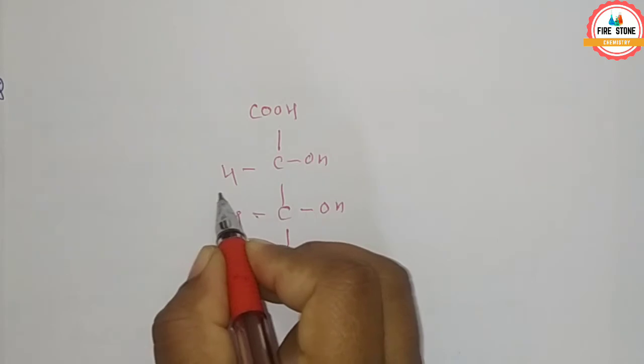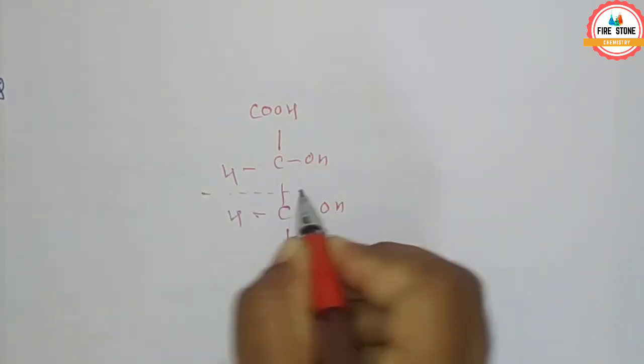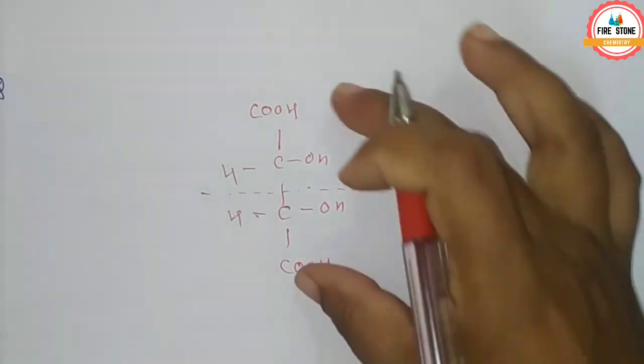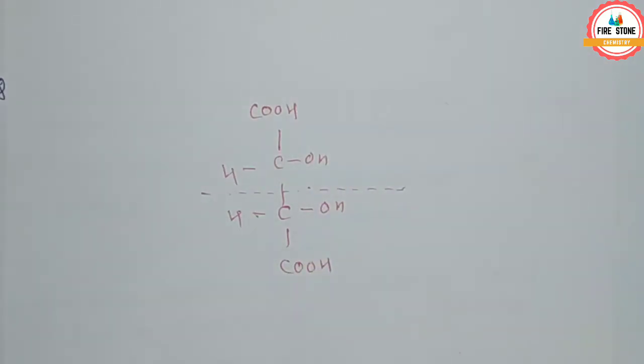When we draw a plane passing through the molecule, the molecule is divided into two halves and is symmetrical. A molecule which contains any symmetry is optically inactive.